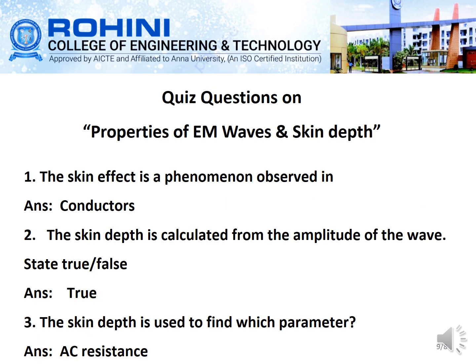Now some questions on the properties of the electromagnetic waves and the skin depth. The first one: the skin effect is a phenomenon observed in conductors, and the skin depth is calculated from the amplitude of the wave, true or false. That is true. The skin depth is used to find which parameter? It is nothing but AC resistance.